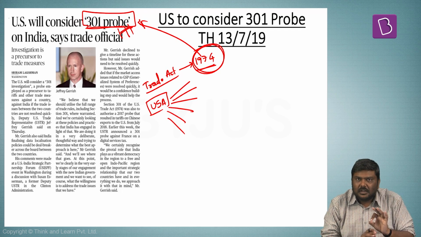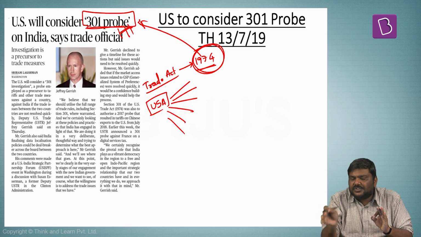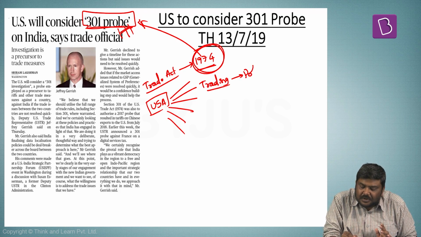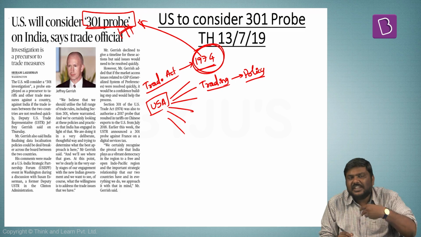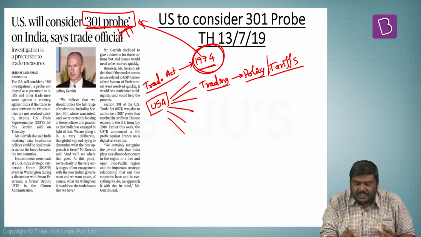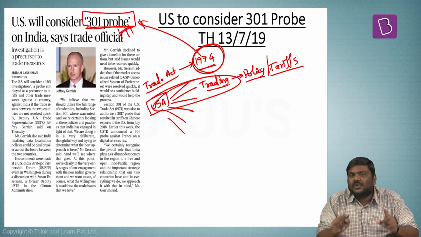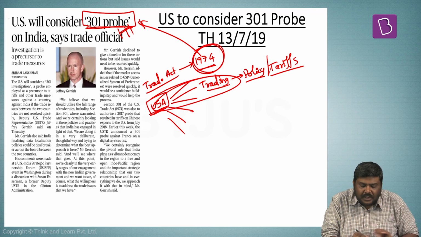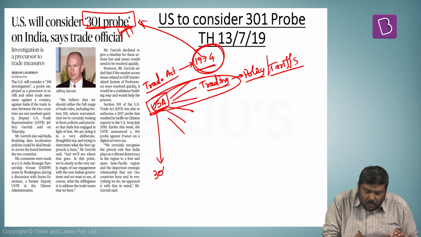Now, whenever USA conducts trade with its trading partners, if any of these trading partners take a certain policy measure or change the policy, impose a certain tariff, or do any activity which hinders the trade between these two countries, then the government of USA will have the right to launch a 301 probe.